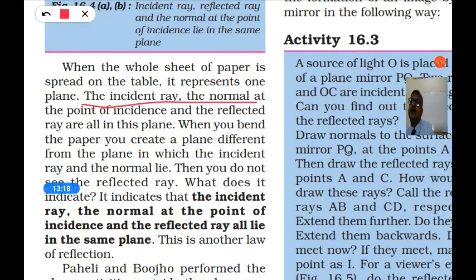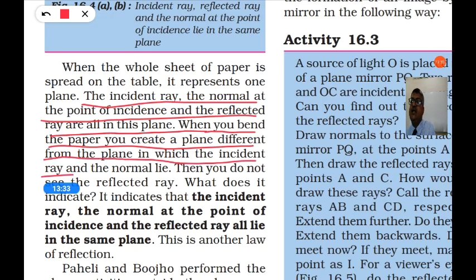So they are all moving in the same plane. You change the plane, they are not available. When you bend the paper, you create a plane different from the plane in which the incident ray and the normal lie. Then you do not see the reflected ray.